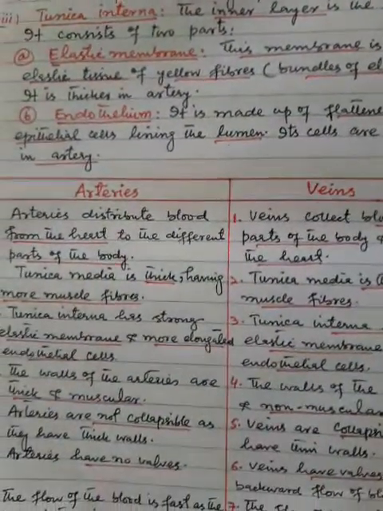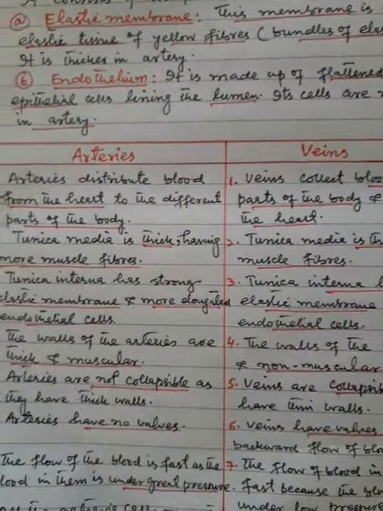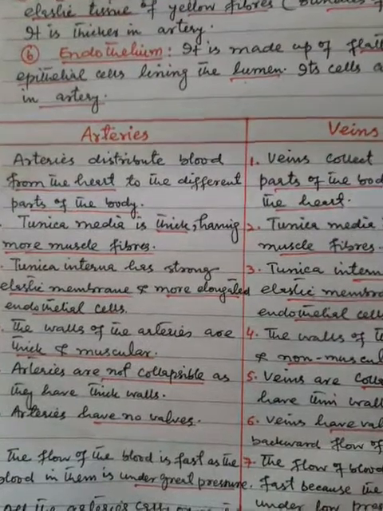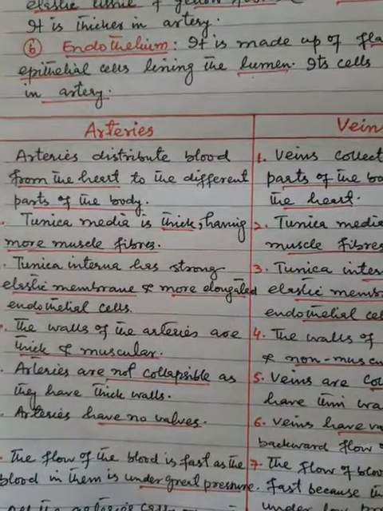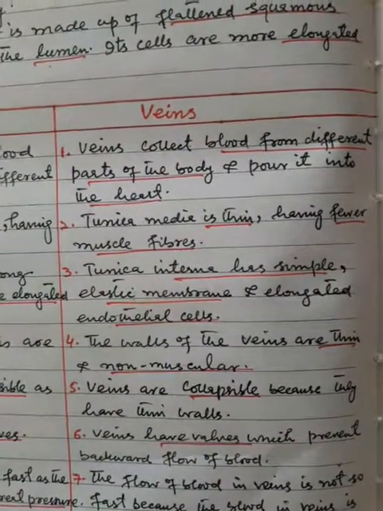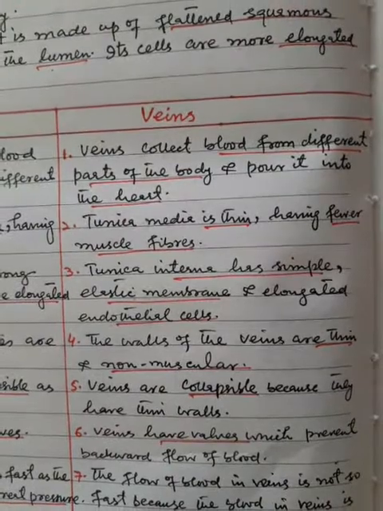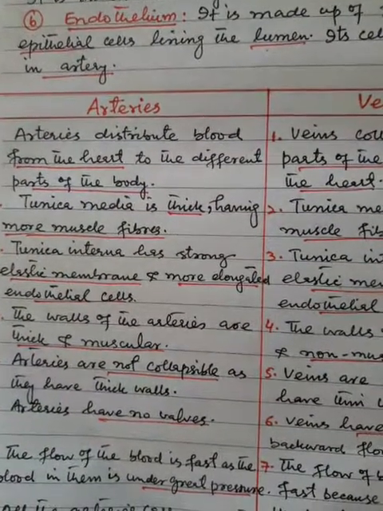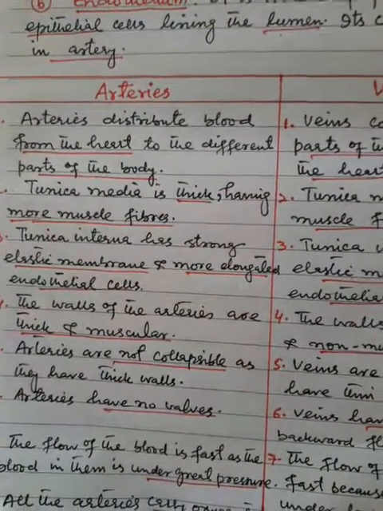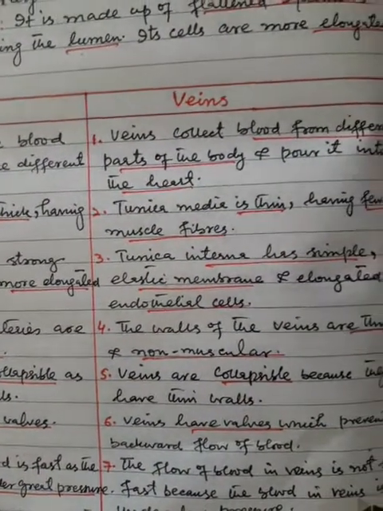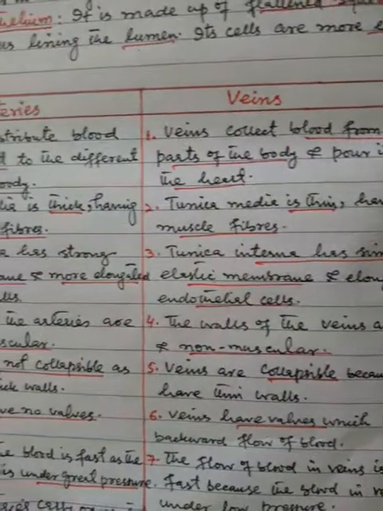Now, differences between arteries and veins. Point number one. Arteries distribute blood from the heart to the different parts of the body. Veins collect blood from different parts of the body and pour it into the heart. Second point. In arteries, tunica media is thick, having more muscle fibers. In veins, tunica media is thin, having fewer muscle fibers.